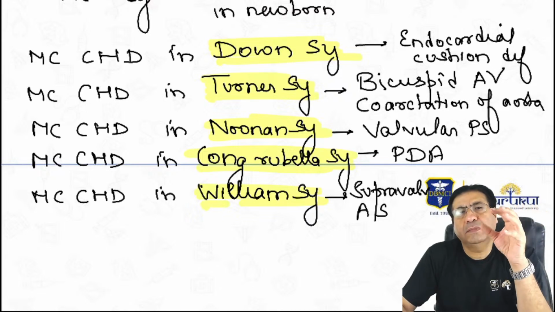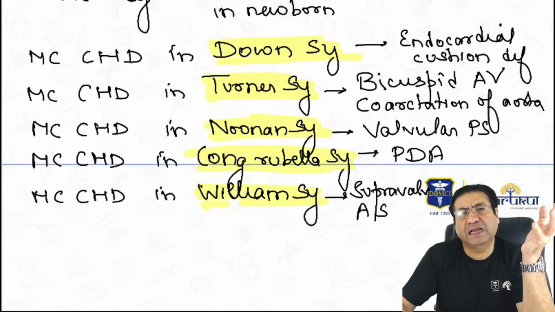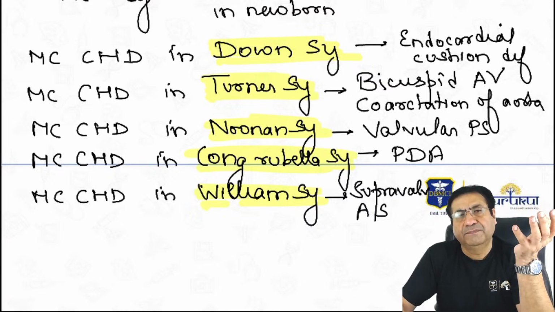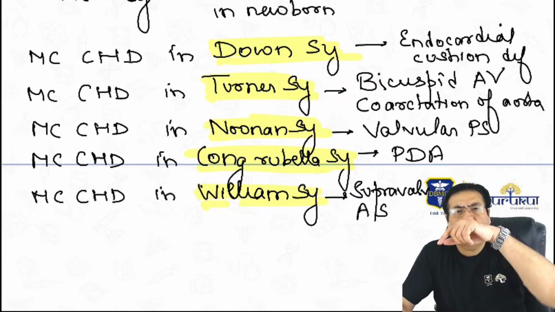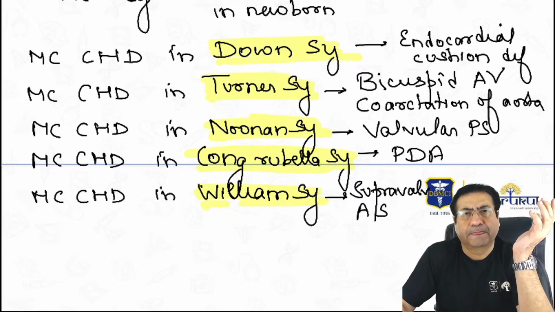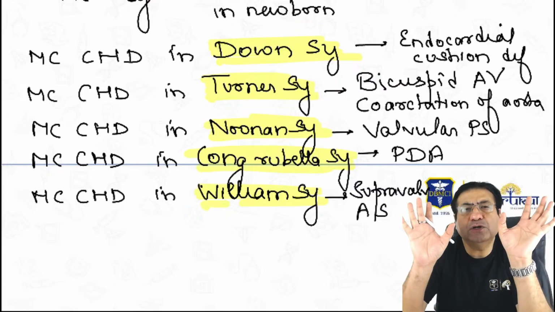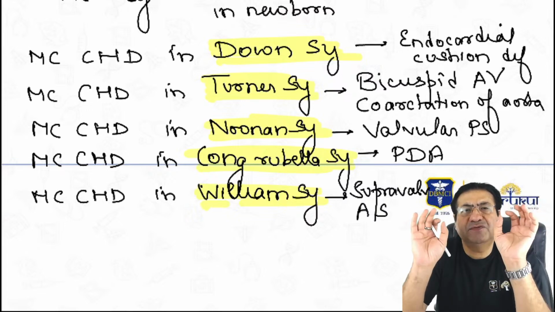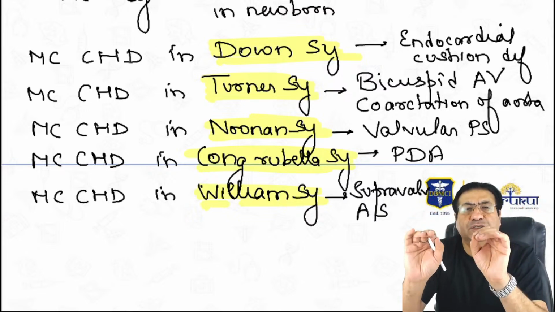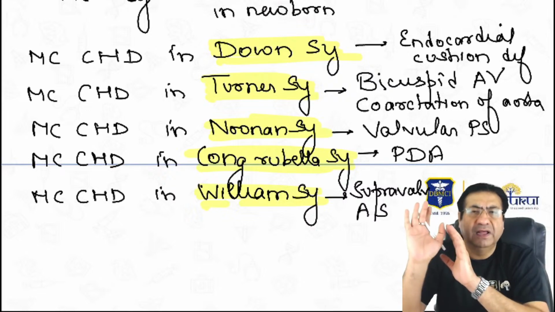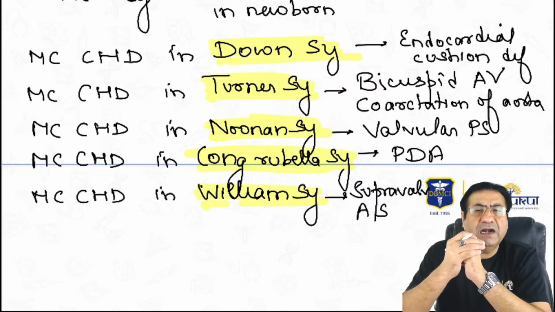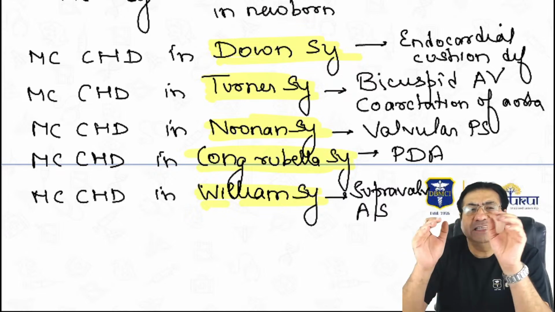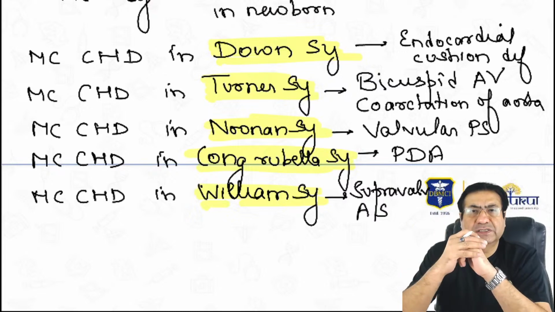And Williams syndrome is associated with features like hypercalcemia, poor weight gain, then stellate shaped iris. Stellate is like spokes of a wheel. So, stellate shaped iris. The important thing that you remember is Williams syndrome is associated with a mutation on chromosome 7 and it can be associated with congenital heart defects. The most common congenital heart defect in Williams syndrome is supravalvular aortic stenosis.